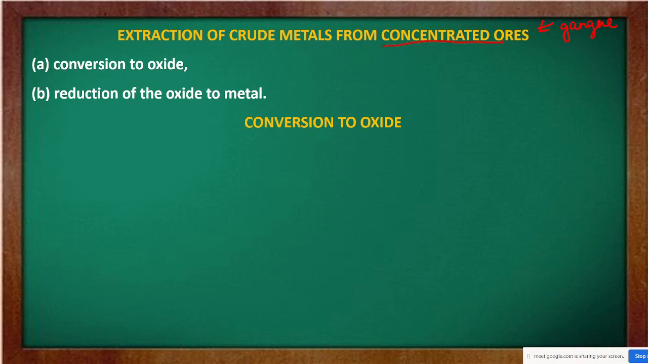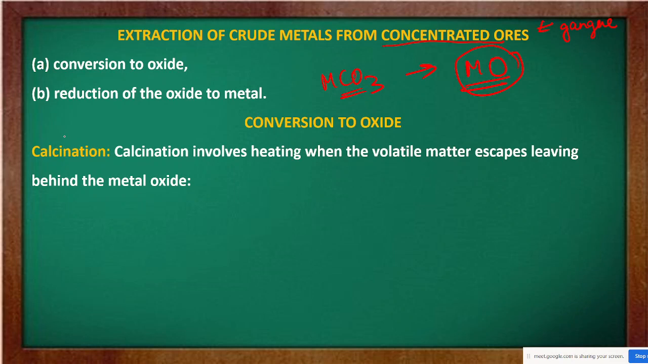Now conversion to oxide मतलब क्या है, जो भी metal हमें मिला है, whatever the metal compound we have got, जैसे अगर मान लो metal carbonate मिला है, suppose some MCO3 you have got, then that one you have to make only MO, means you have to convert only to metal oxide, और ये बाकी कार्बन कुछ नहीं रहना चाहिए उसमें. Now let us see how it is done. Here the first step is calcination.